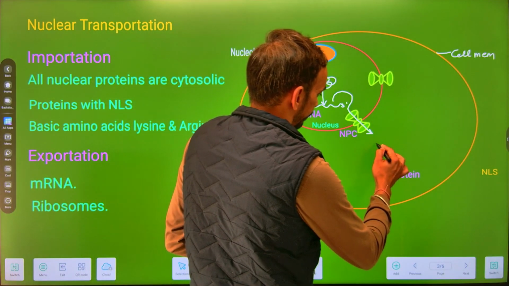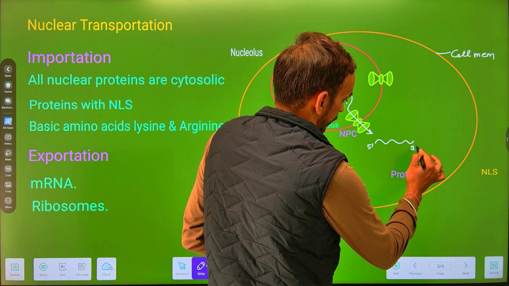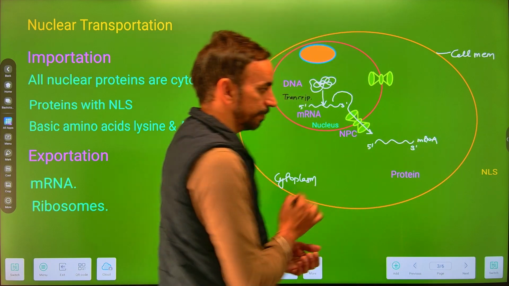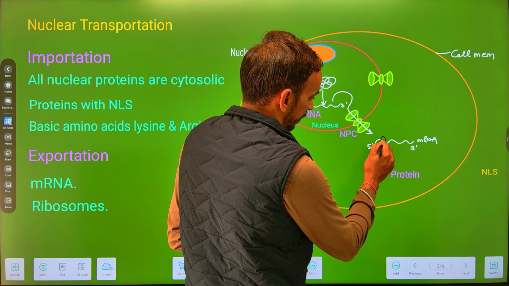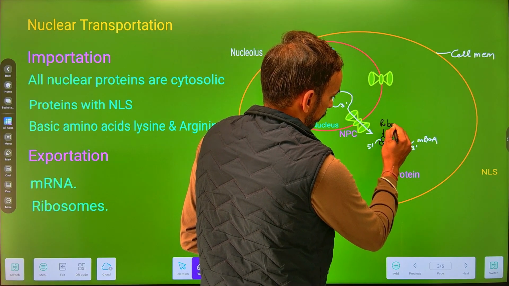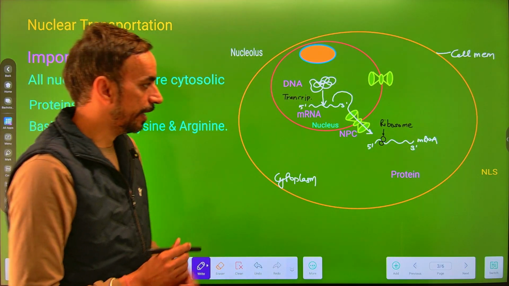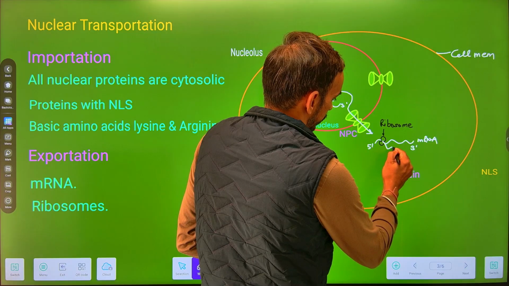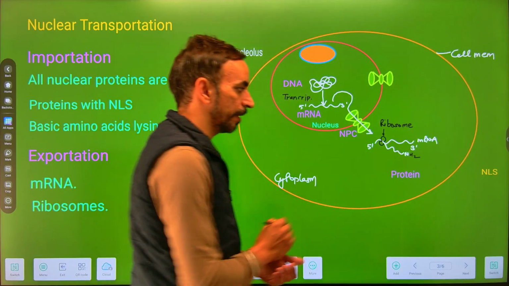So now we have the mRNA within the cell cytoplasm. Now within the cytoplasm we have another cell organelle which is called the ribosome. So ribosomes remain present within the cytoplasm, and the binding of ribosomes to the mRNA, as we all know, will lead to the synthesization of proteins.